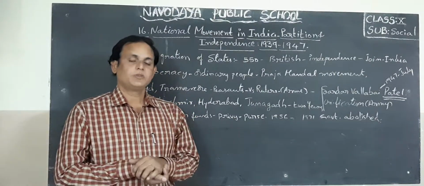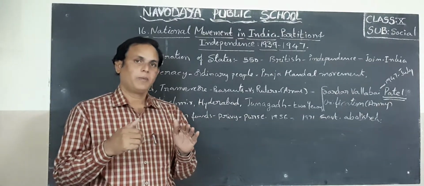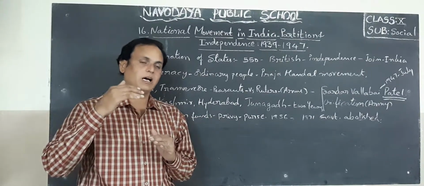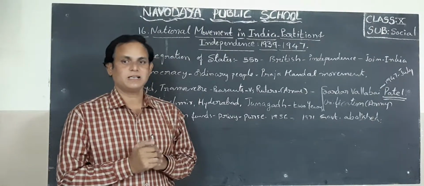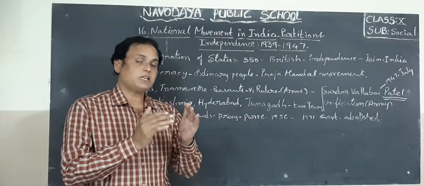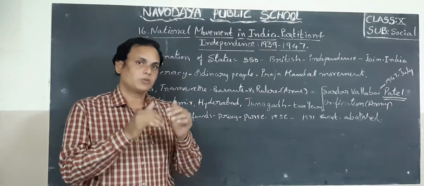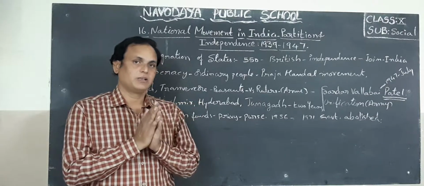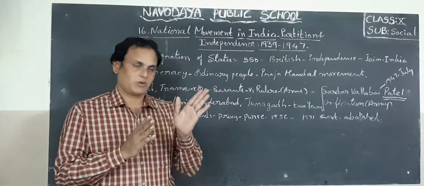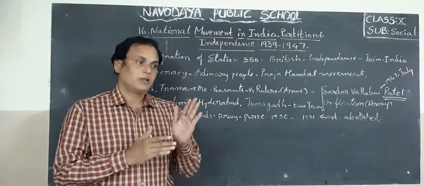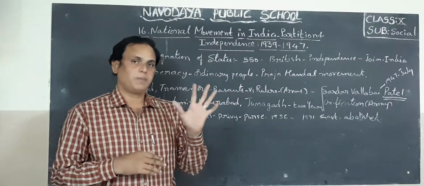These 550 princely states ruled autonomously, but with the permission of the Britishers. So when the Britishers quit our country, what happened here? The Indian government started. Who was the first Prime Minister? Mr. Jawaharlal Nehru. Next one, the first Deputy Prime Minister, Sardar Vallabhbhai Patel.